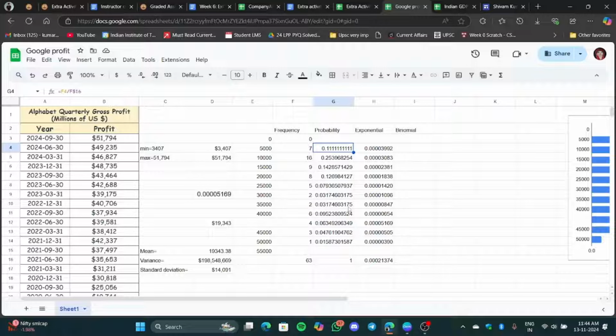Similarly I did it for this also, and then I used the formula for the exponential: lambda times e raised to minus lambda x. From there I calculated this exponential part, and then I added this entire thing, and it came out to be 0.002. You see the probability over here is coming exactly 1, because this is a relative frequency, and relative frequencies always add up to 1. You see the probability that I'm getting over here is not even 0%.